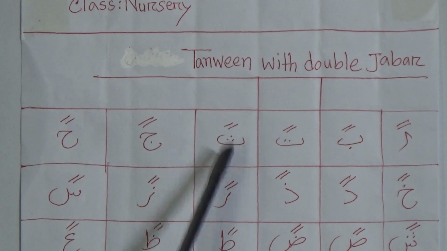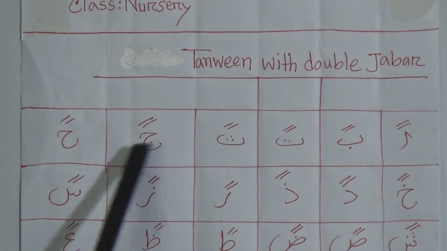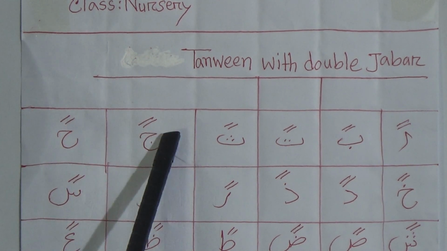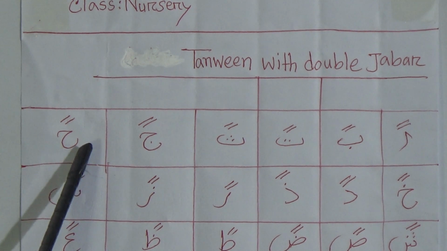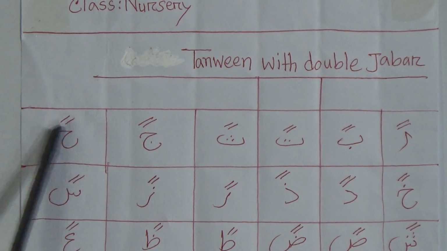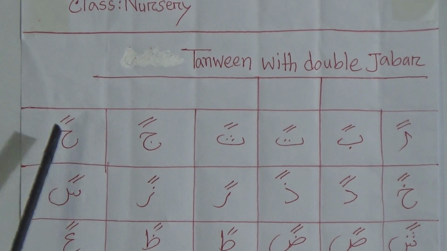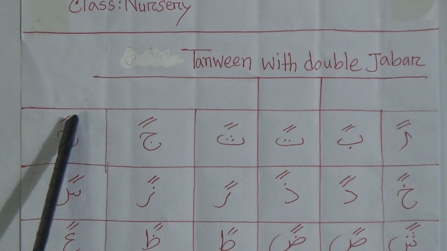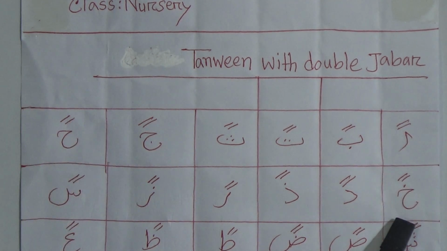Tha Dui Jabar Than, then Jim Dui Jabar Jan, then this one is Ha, Ha Dui Jabar Han. You have to pronounce this one from the middle of the throat. Then this one is Kha, not Ha.